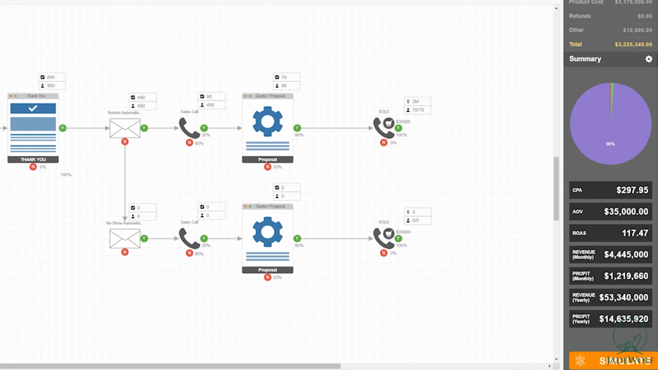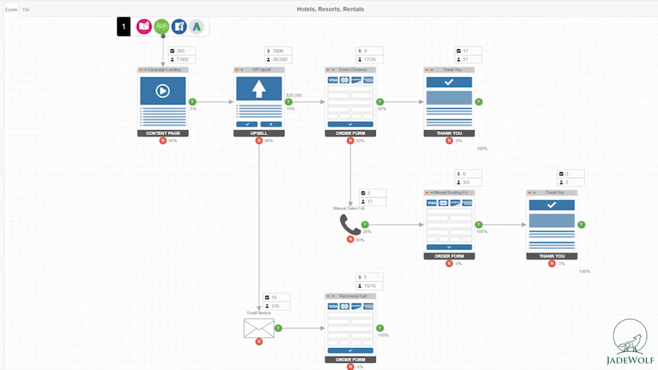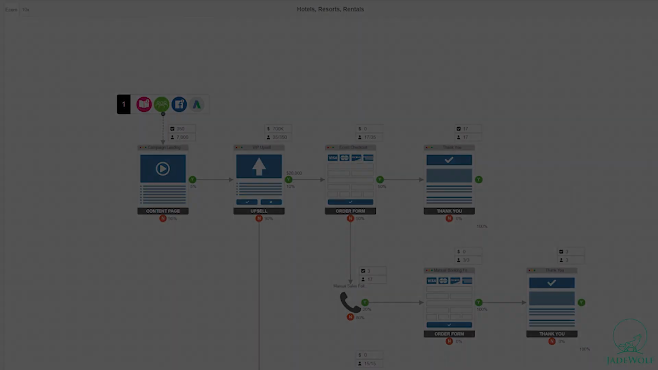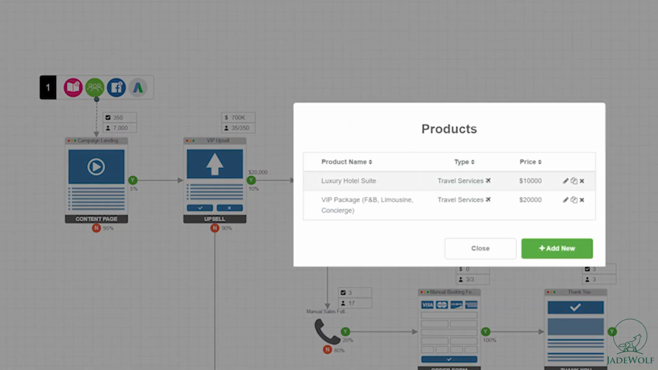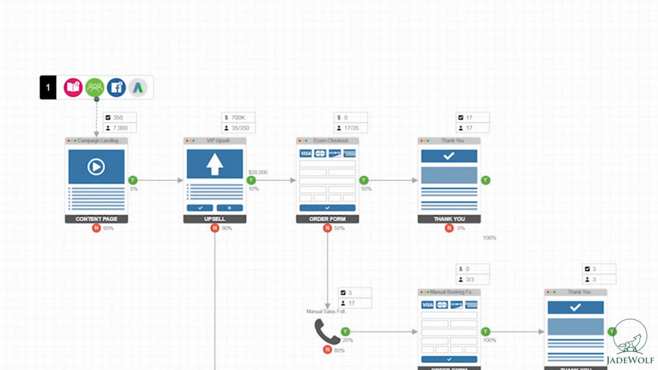But since we don't only work in travel, we also help hospitality businesses. Let me show you a sample hospitality funnel. Let's assume it's a luxury hotel that has maybe a 10K average booking for a 4, 5, 7 day stay in one of the nicer suites. Maybe there's also potential for an upsell, like some food and beverage, limousine and concierge services that the guest would take in. Because I mentioned in the beginning, you can add multiple products.